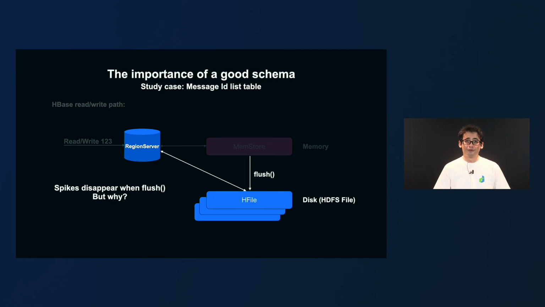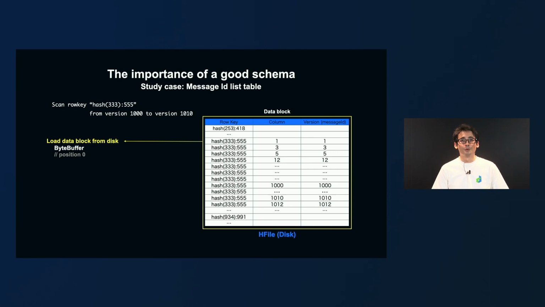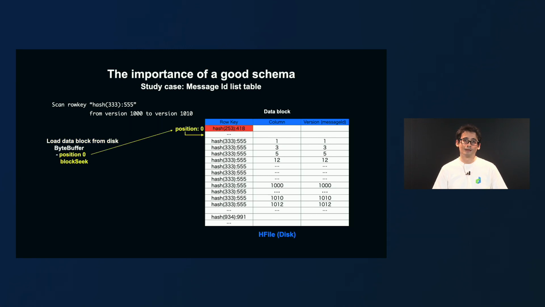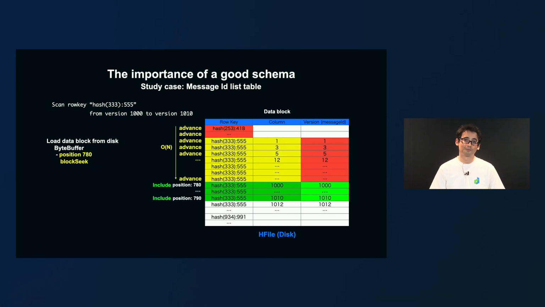So as I said before, the spikes disappear when data is flushed from the memstore to disk. And some of you might be wondering why. So, well, let's see why. When we read data from the disk, from the HFile, we first load the data block from disk, and HBase internally uses a byte buffer for the purpose. So when we want to seek to the column we are looking for, HBase will start from the beginning of the byte buffer. And it will sequentially traverse the byte buffer until it finds the data we are looking for.